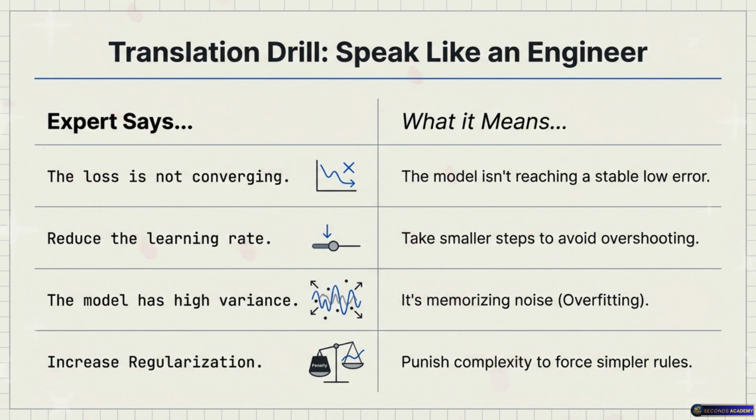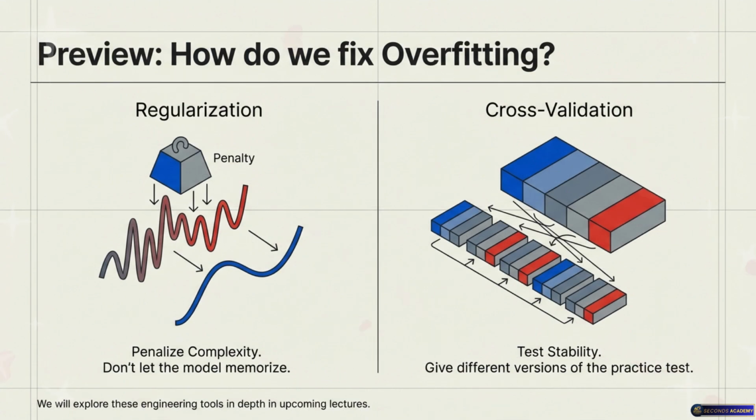To fix this, we should really increase regularization. Translation. We need to mathematically punish complexity. We need to stop the model from memorizing by forcing it to keep its weights simple and generalized. Punish complexity. That sounds harsh, but highly effective. It is incredibly effective. And honestly, that actually leads us directly into our toolkit for the next step.